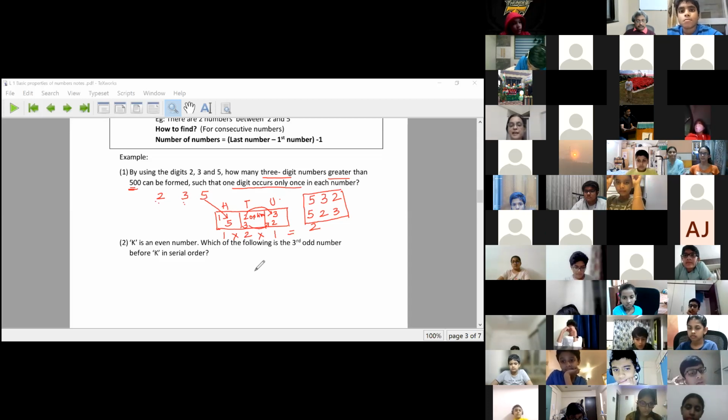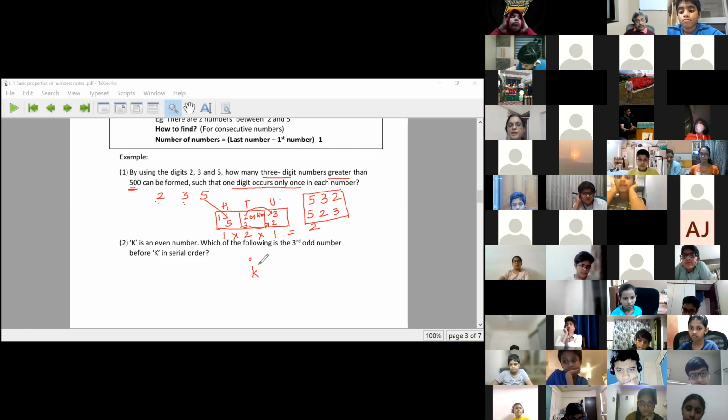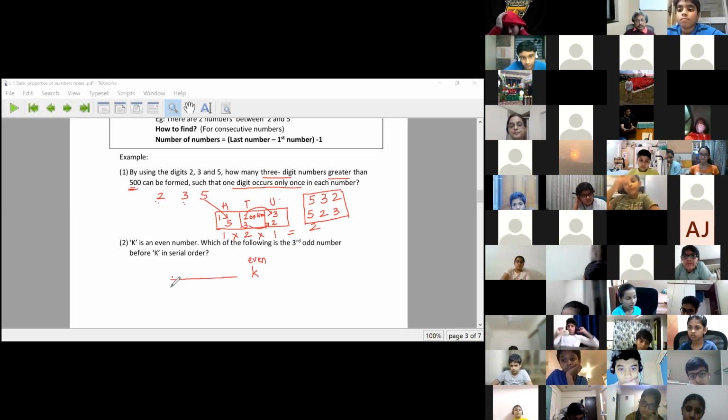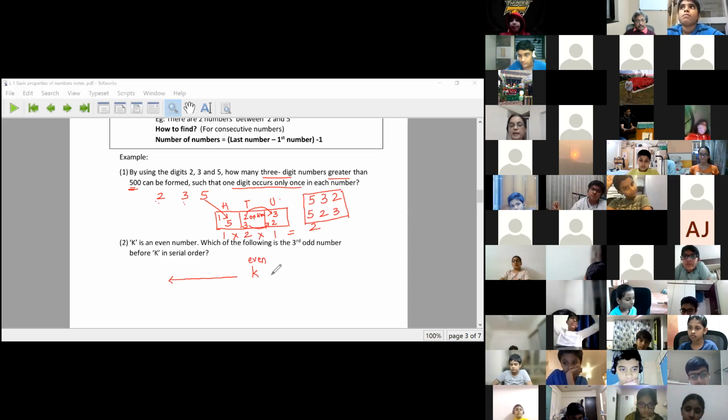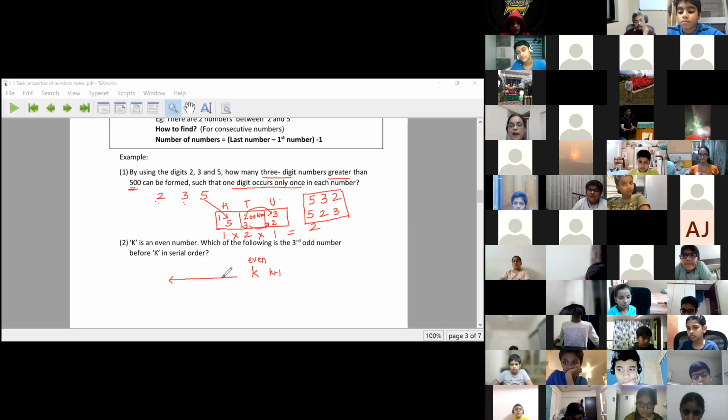Then k is an even number, which is the third odd number before k? If k is an even number, k plus 1 will be an odd number, and k minus 1 will also be an odd number.